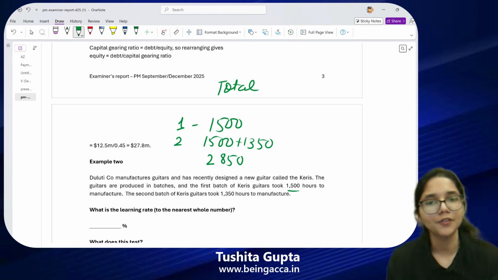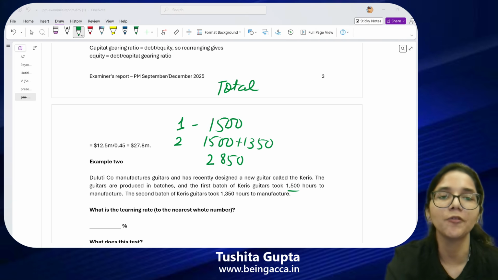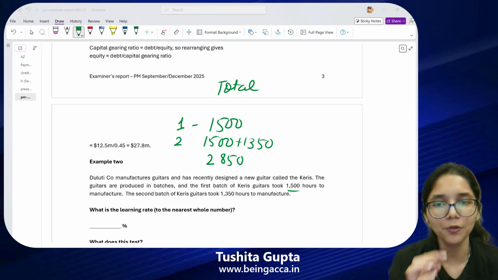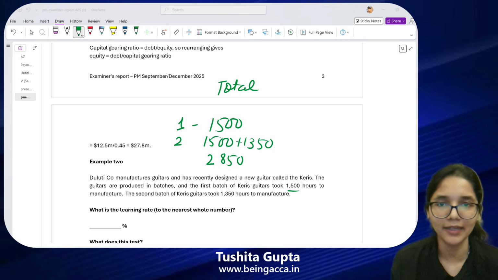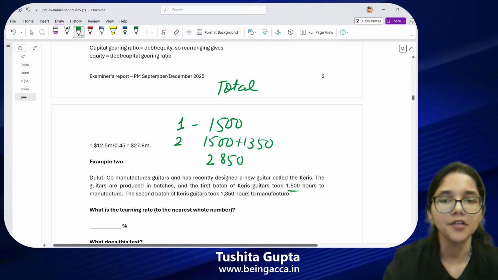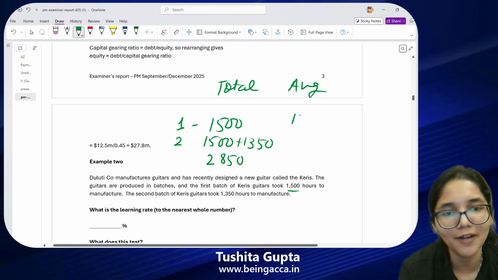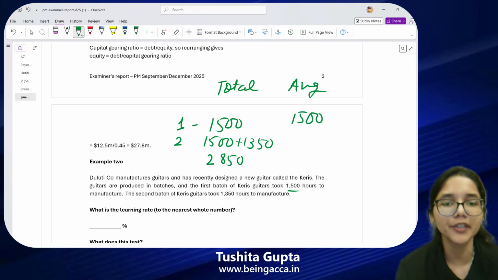Now, what's the formula that we've learned about the learning rate? Every time my output doubles, my average time taken per batch falls. So I have to find the average time taken for both of these batches. The average for the first batch remains the same: 1500 divided by 1 is 1500. For two batches, the average time is 2850 divided by 2.